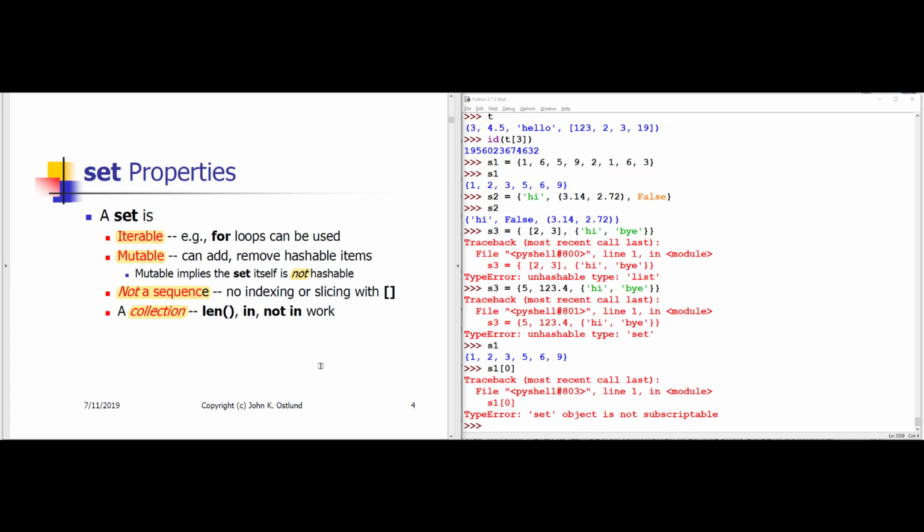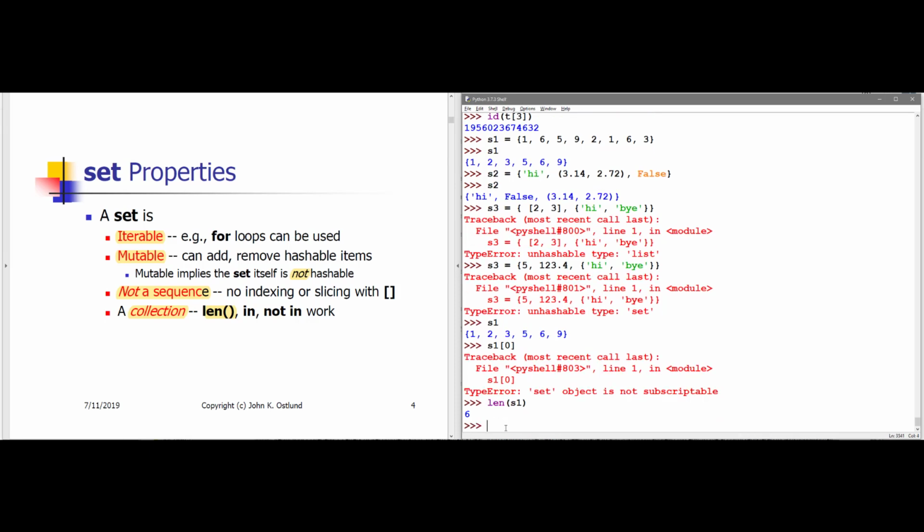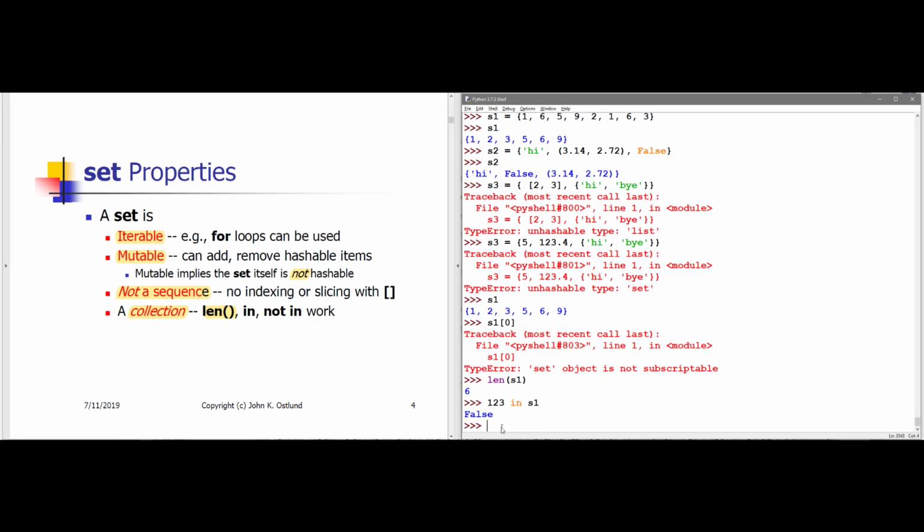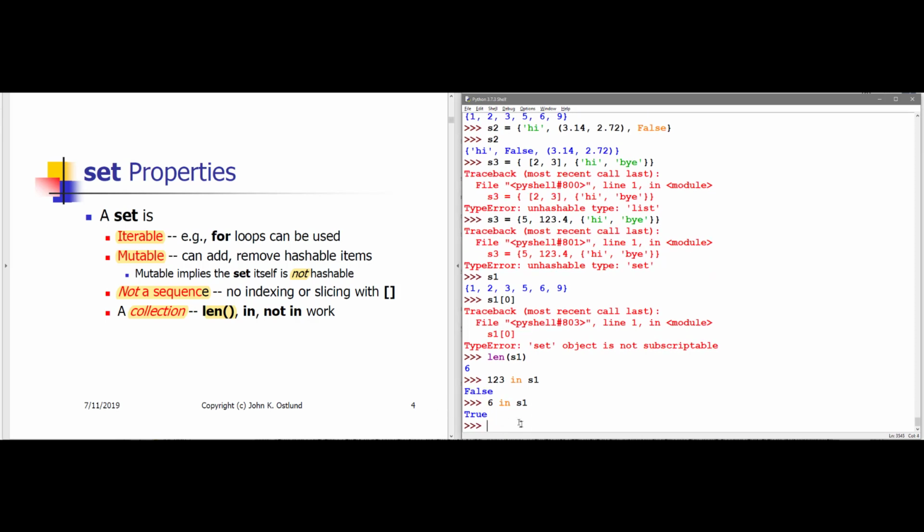A set is also a collection, like a list or a tuple or a string or a range for that matter. That means that we can ask for the length of a set, which will tell us how many items the set contains. So len of S1 is 6. And we can also use the in and not in collection membership tests. So I can test 123 in S1, which is False, or 6 in S1, which is True, or howdy not in S1, which is also True.